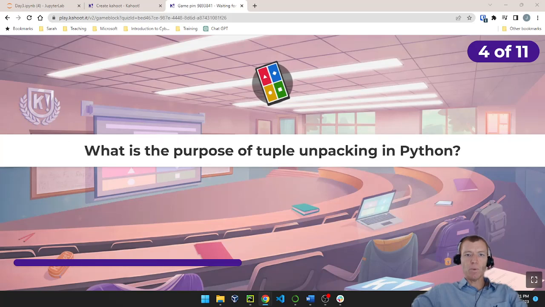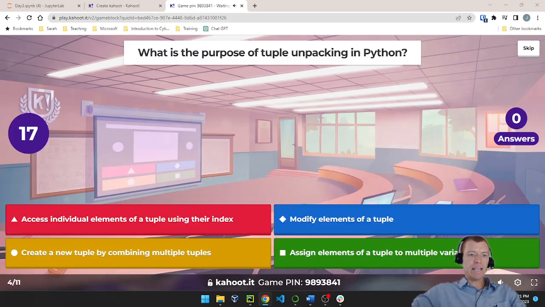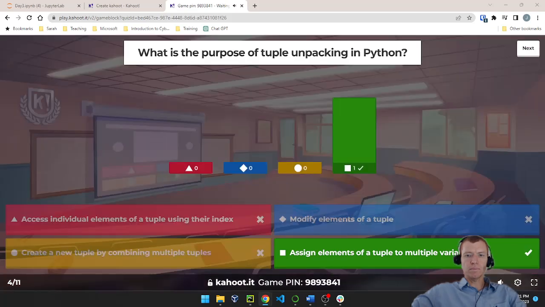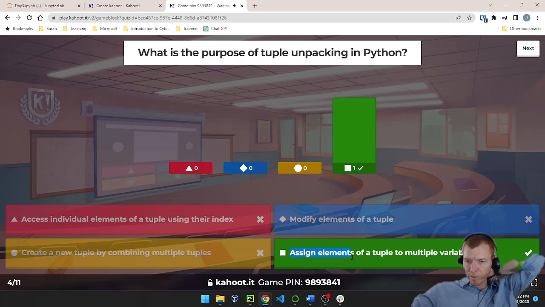Question number 4. What is the purpose of tuple unpacking in Python? Is it to access individual elements of a tuple using their index, modifying elements of a tuple, create a new tuple by combining multiple tuples, or is it assign elements of a tuple to multiple variables? That's what it is. We use tuple unpacking. So we take the elements out of the tuple and push them to the multiple variables that we want to store them in.